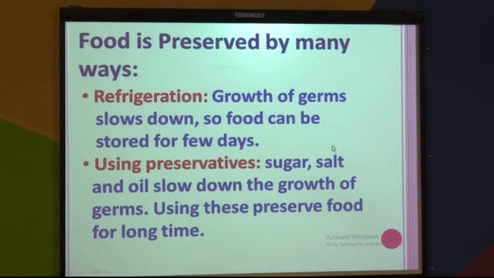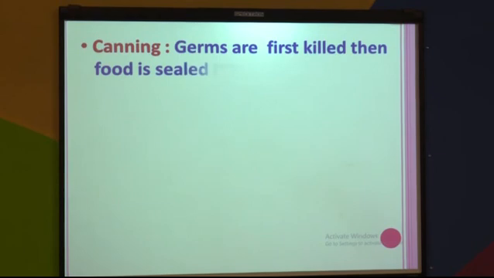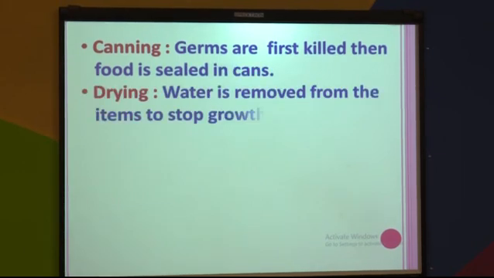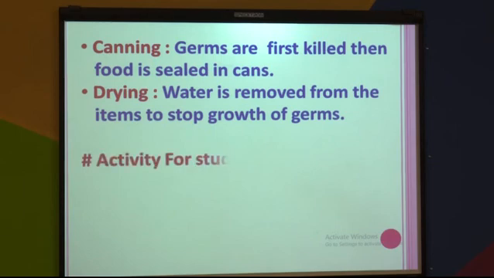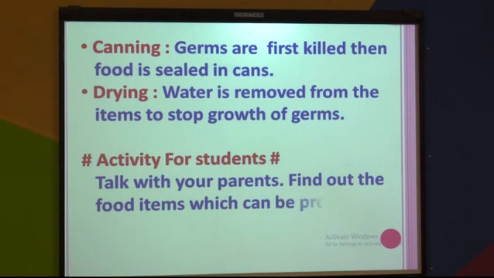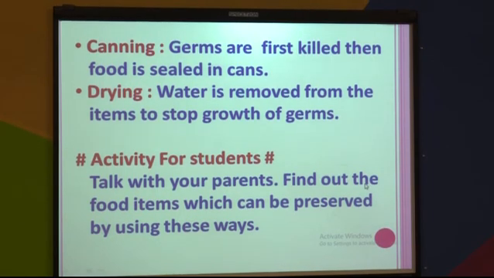Now, I gave you some activities. Do you remember? We will finish with the canning and drying methods. See, germs are first killed, then food is sealed in the can. So, with canning also we can preserve food. And one more method is the drying method. In drying, water is removed from the food items to stop the growth of germs. So, these are the ways of preserving food.